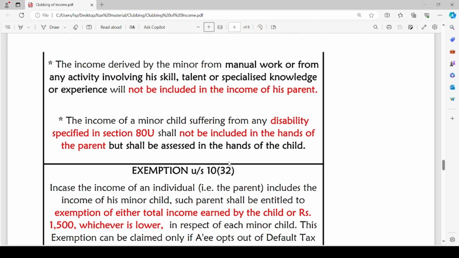The income of a minor child suffering from any disability specified in section 80U shall not be included in the hands of the parent, but shall be assessed in the hands of the child.